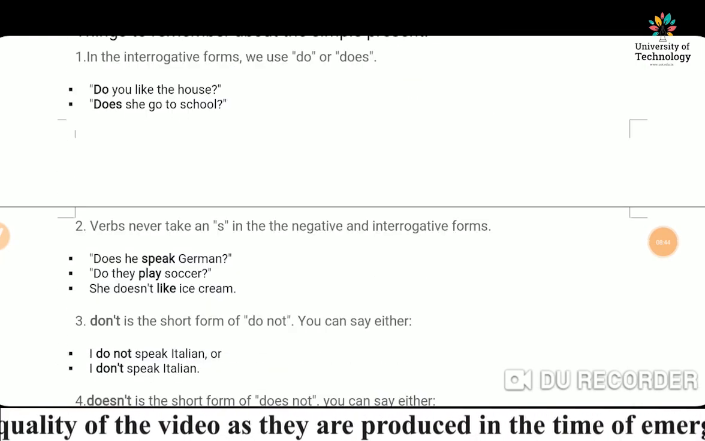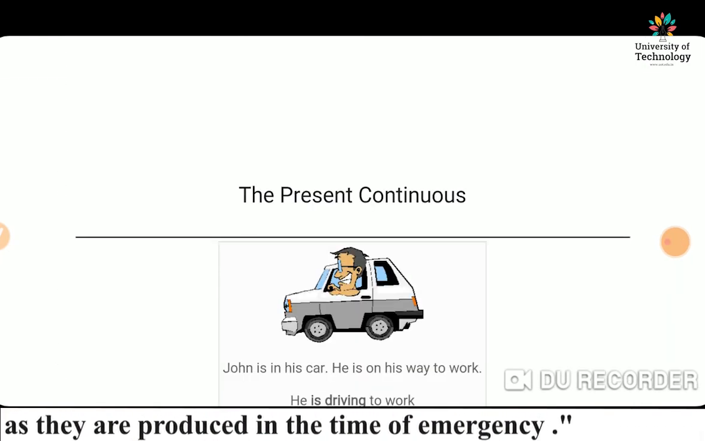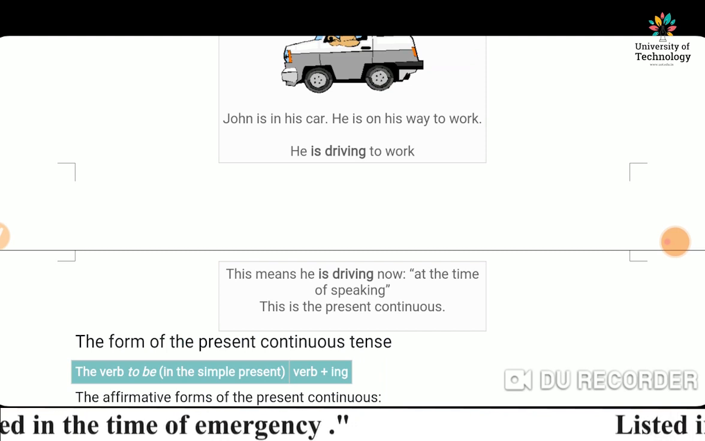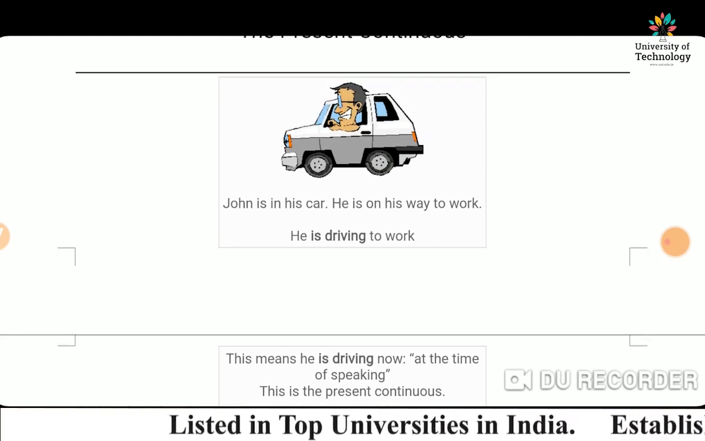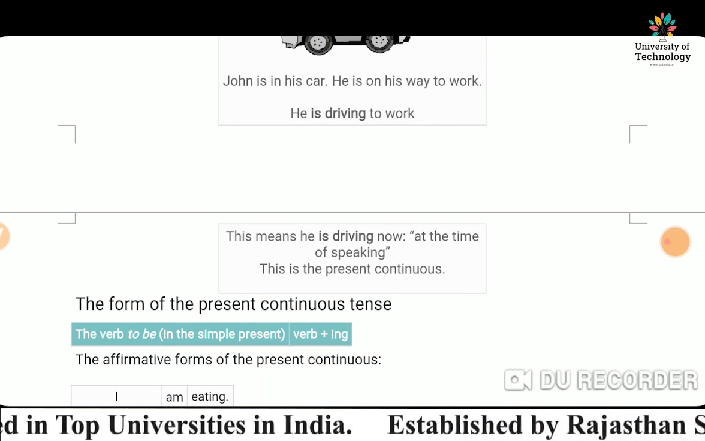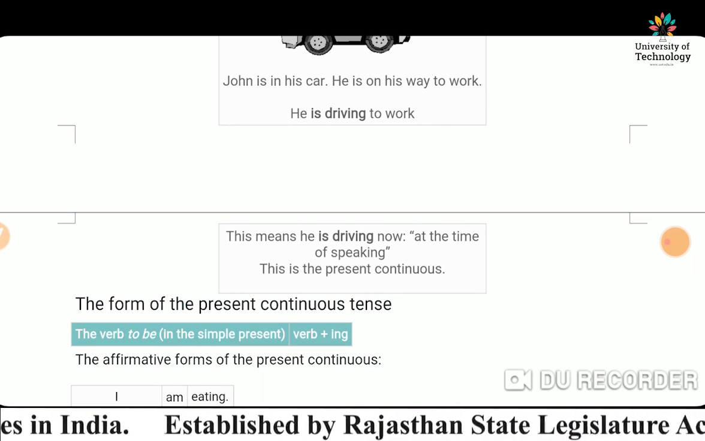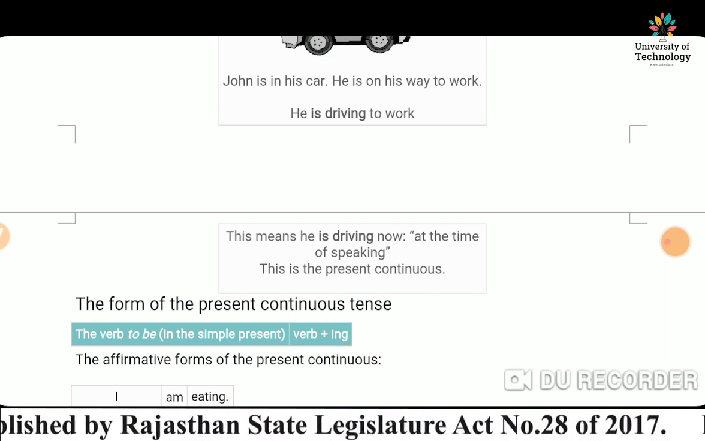Next, let's talk about the present continuous. John is in his car. He is on his way to work. So he is driving to work. This means he is driving now, at the time of speaking. This is the present continuous.